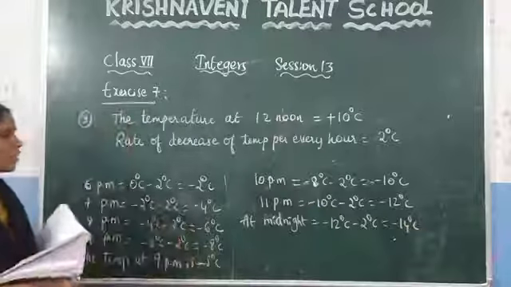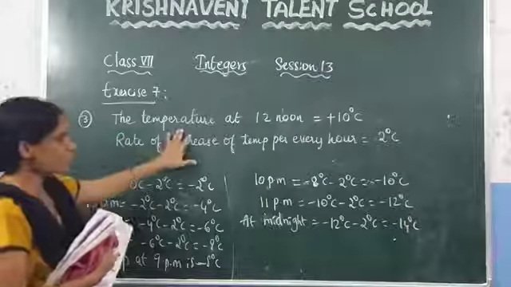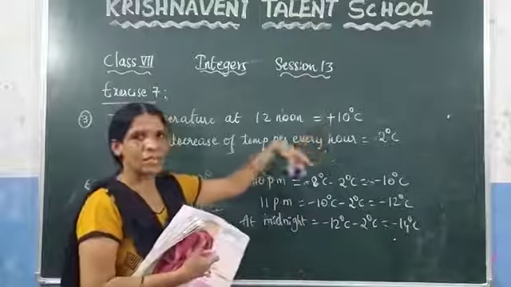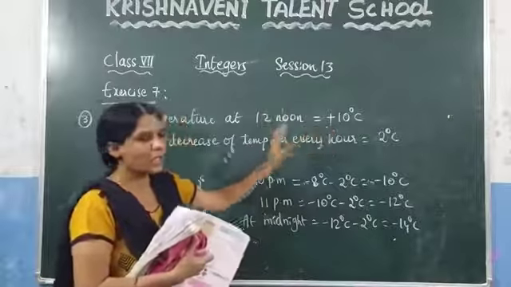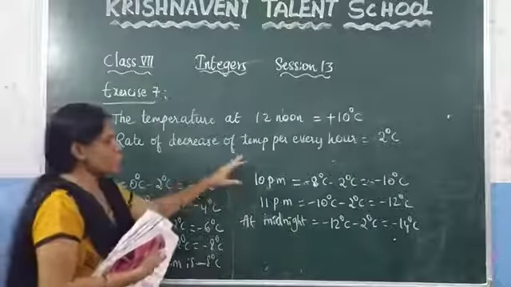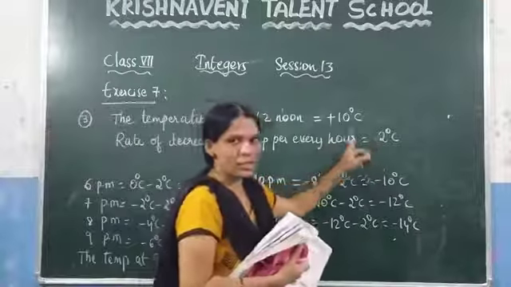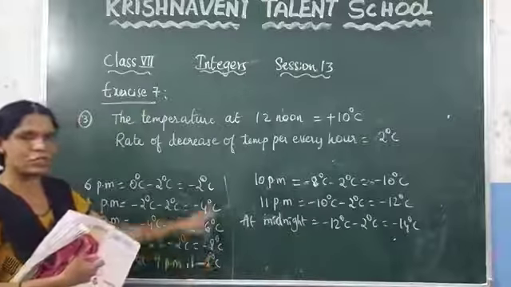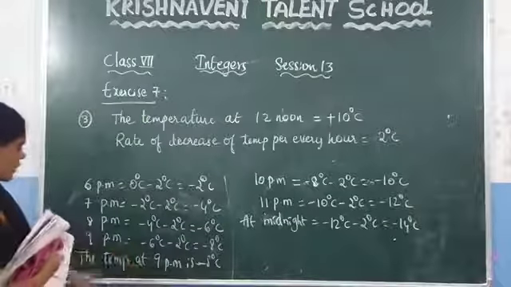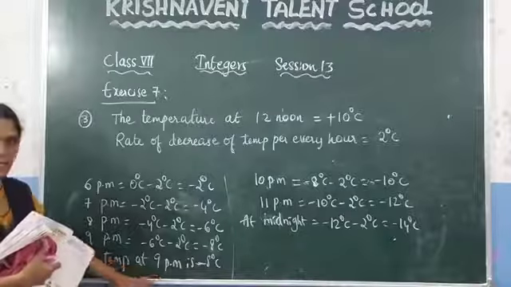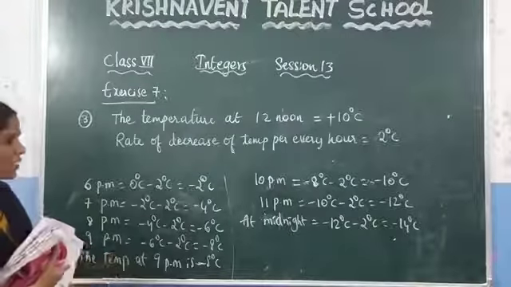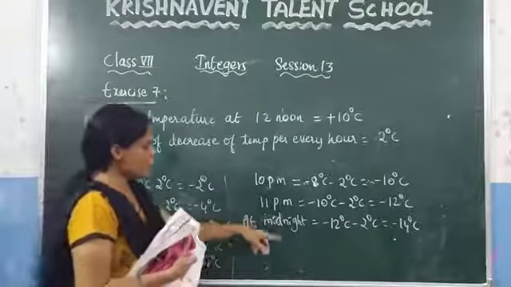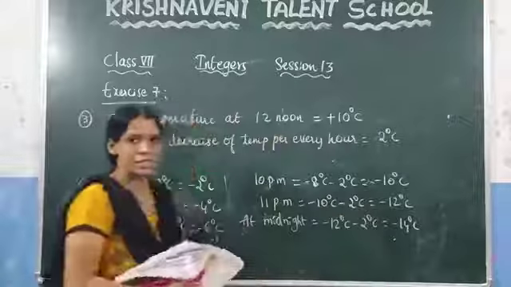This is the problem. What is the question given here? They said that the temperature at 12 noon is 10 degrees centigrade. That means at 12 noon the temperature is 10 degrees centigrade above 0, so we have taken the plus. And they said that for every hour the temperature is decreasing by 2 degrees centigrade. And they asked at which time the temperature is minus 8 degrees centigrade. So we have calculated all the steps and we got at 9 p.m. the temperature is minus 8 degrees centigrade. And they also asked at midnight what will be the temperature. We calculated that at midnight the temperature is minus 14 degrees centigrade.